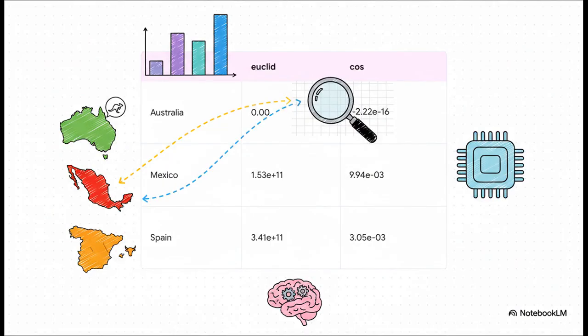So let's go back to our original puzzle. If we ask the computer, hey, find the country closest to Australia using Euclidean distance, meaning the one with the most similar raw economic numbers, the answer it gives us is Mexico. Their GDP, imports, exports, they were closest in sheer size.